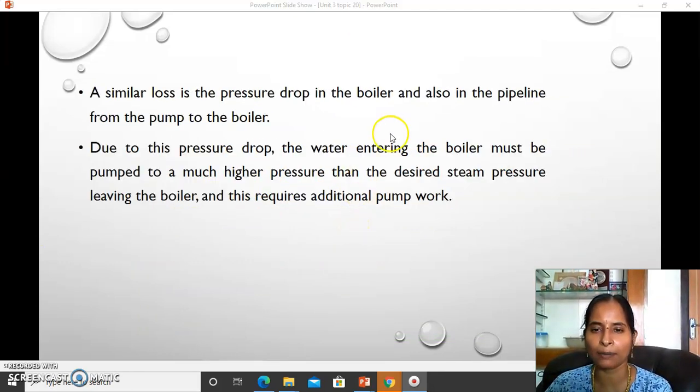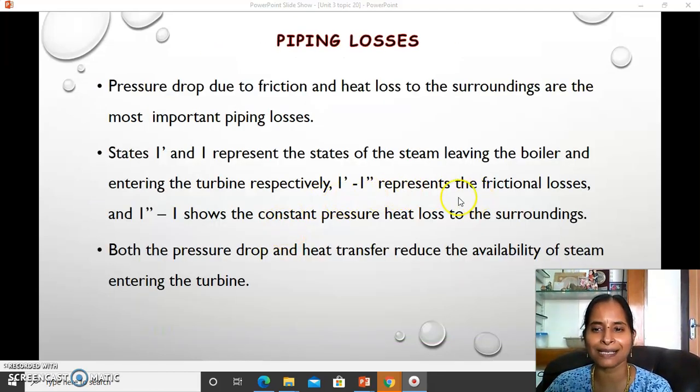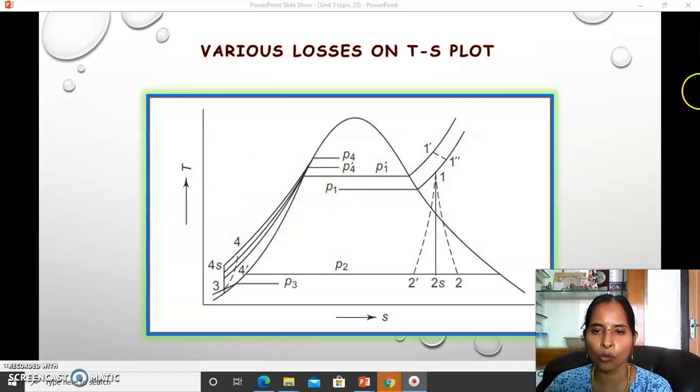Here 1 dash to 1 double dash represents the friction losses, and 1 double dash to 1 is the pressure loss due to heat loss. Actually the steam has to enter the turbine at 1 dash, but it is entering only at 1.